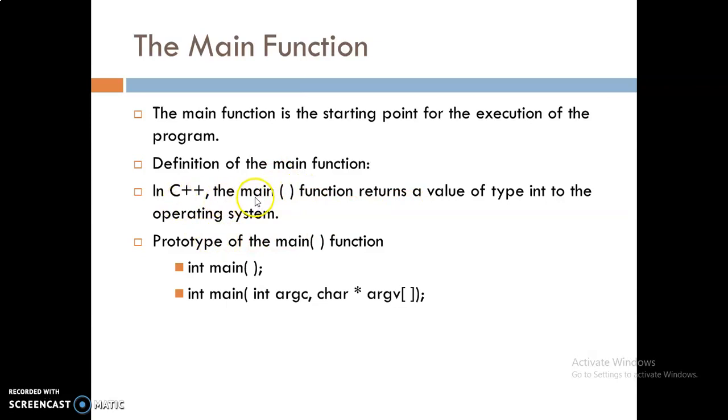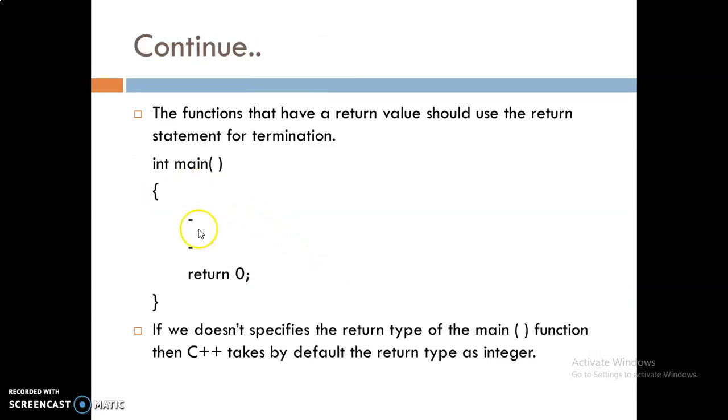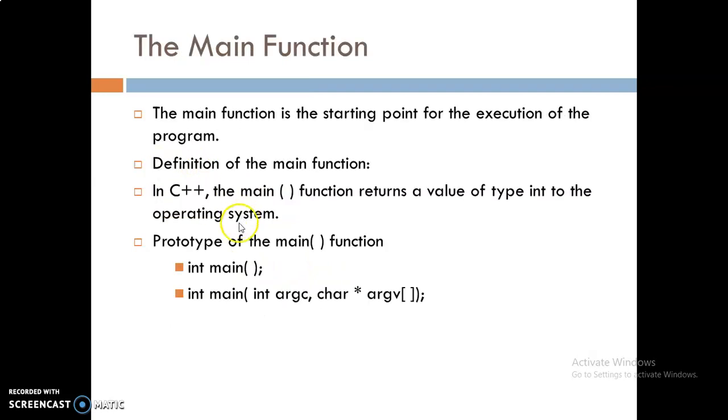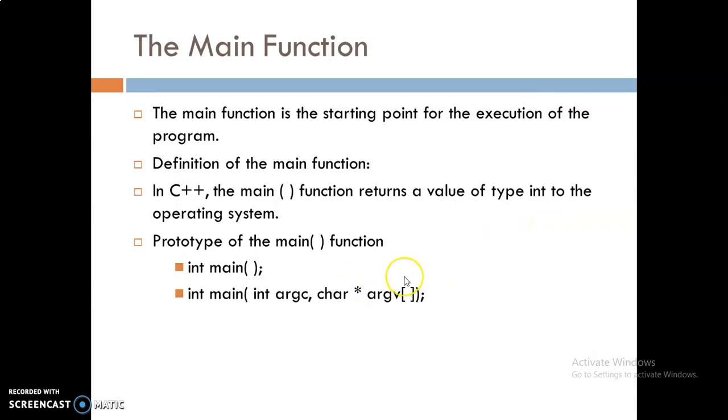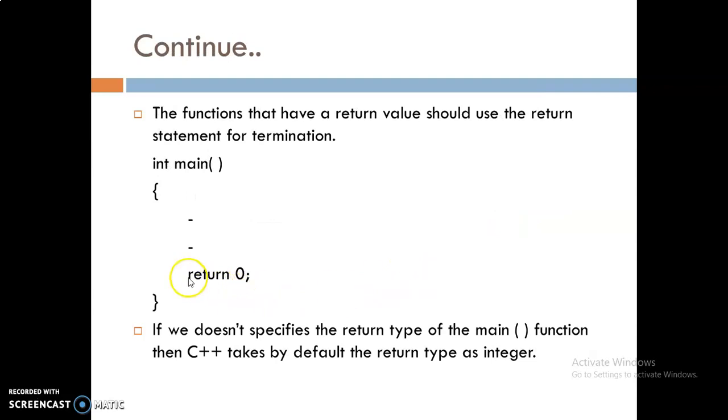So in C++, the main function returns a value of type int to the operating system. So these are the prototypes of main function. So as I said, in C++, the main function returns a value of type int. Whenever it returns a type int, it means the return type is integer, and the value which is going to be returned is return 0.